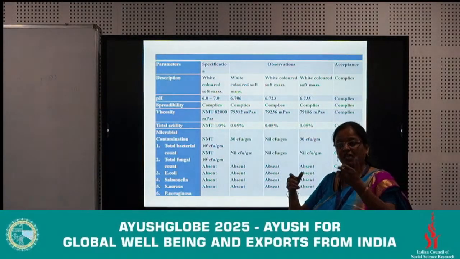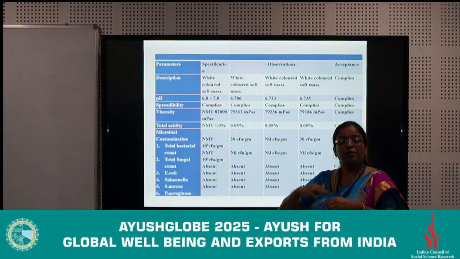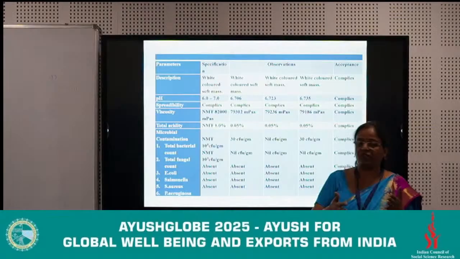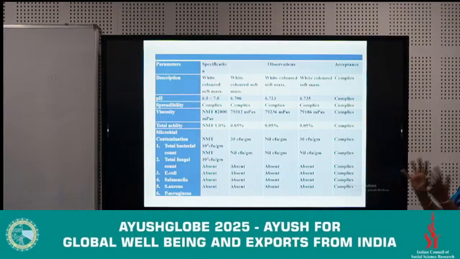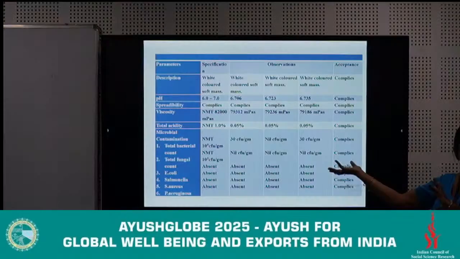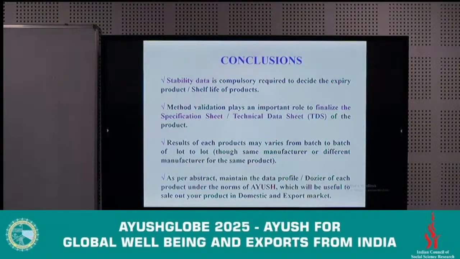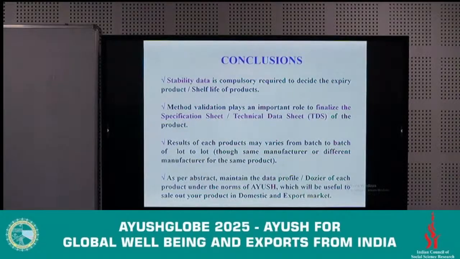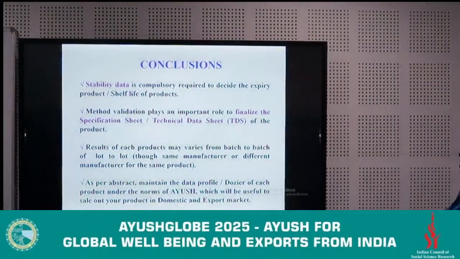Any time the 0 day, 3 month or 6 month results are coming beyond the limit, it counts as stability failure, and stability failure means the product has failed. Some changes are required in the SOP, the preparation of that sample. Next. So finally, the conclusion: the stability data nowadays is compulsory to decide the expiry period or the shelf life of the product. The specification sheet is always compulsory because it is required in a dossier as a TDS.